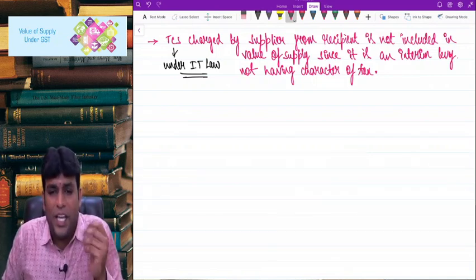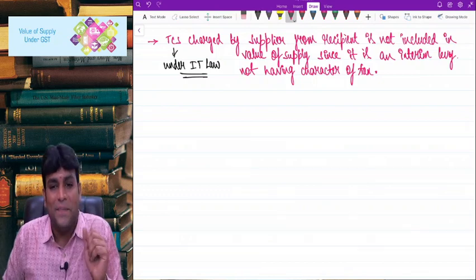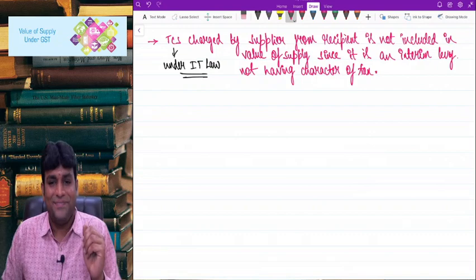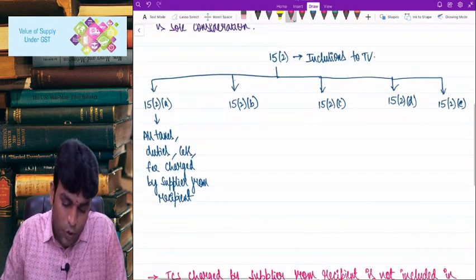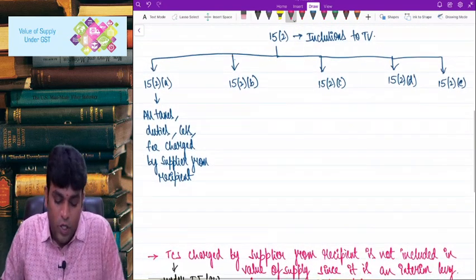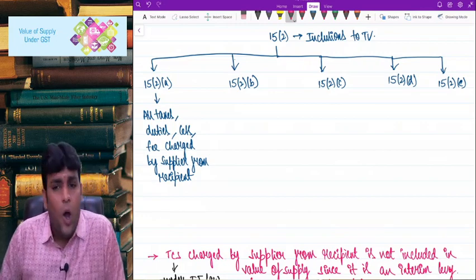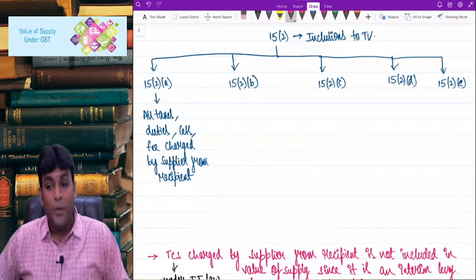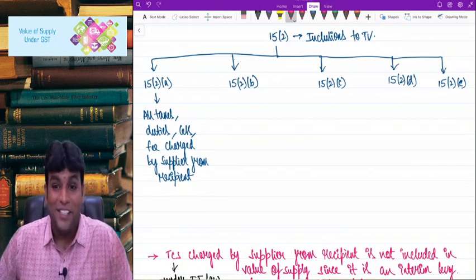It's a brilliant clarification given by CBIC. CBIC is of course Central Board of Indirect Taxes and Customs. Come on. Going back. So what is 15(2)(a) talking about? 15(2)(a) talks about all taxes, duties, cess, fee charged by supplier from recipient. I hope you are able to recollect. Come on guys, let's revise.